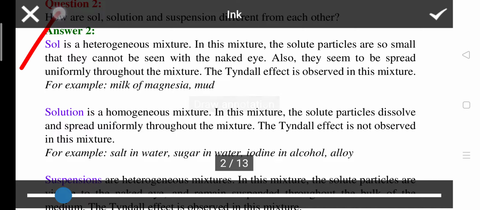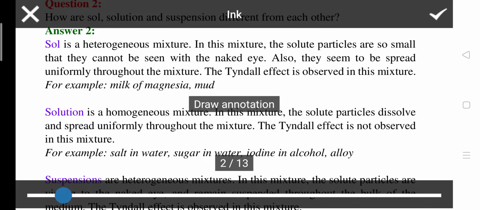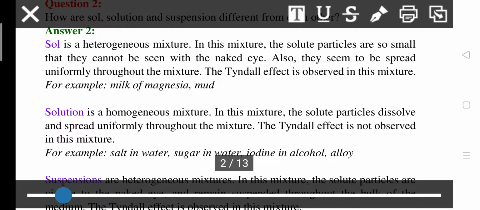Come to the sol. It is a heterogeneous mixture. Solution is a homogeneous mixture, and suspension is a heterogeneous mixture. Sol is a heterogeneous mixture. In this mixture, solute particles are very small, so they cannot be seen with the naked eye. Also they seem to be spread uniformly throughout the mixture, but it is not a homogeneous mixture. This is a heterogeneous mixture.